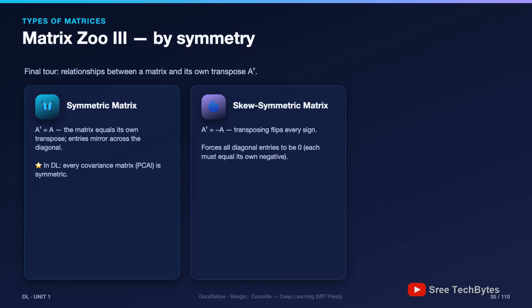And here's a classic exam proof. In one line: each diagonal entry must equal its own negative, so the diagonal must be all zeros. Beautiful, right?